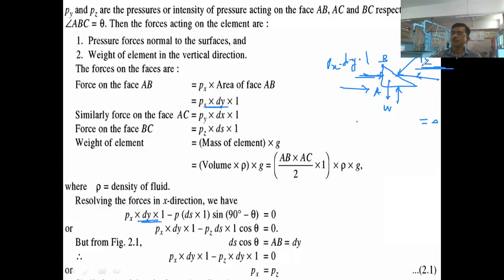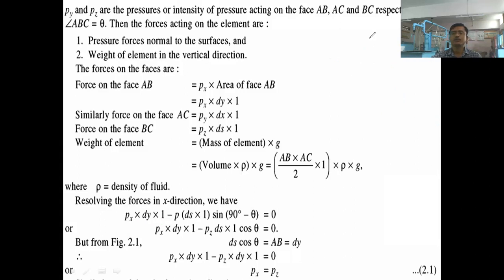So what will be the horizontal component of this force? For knowing that, we have to go back to the previous figure.